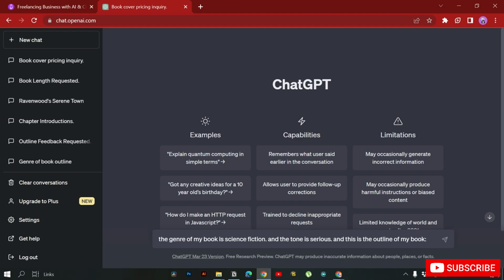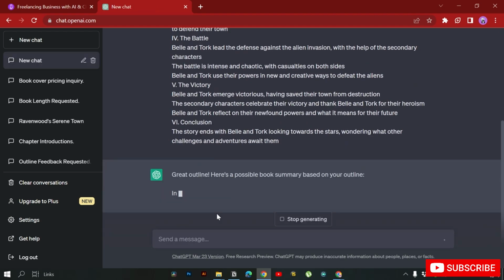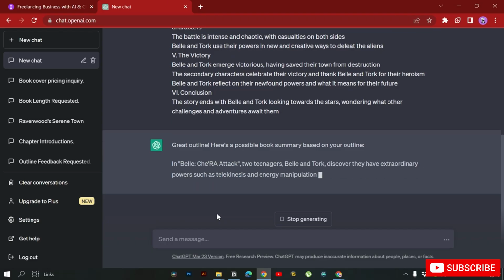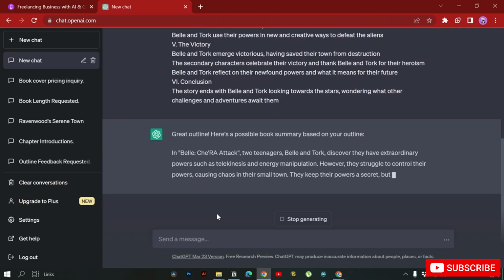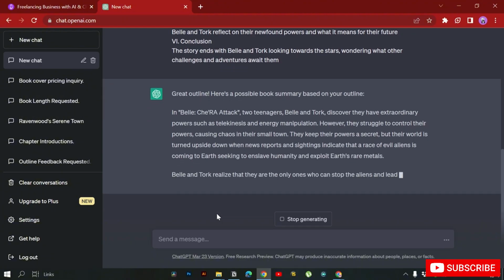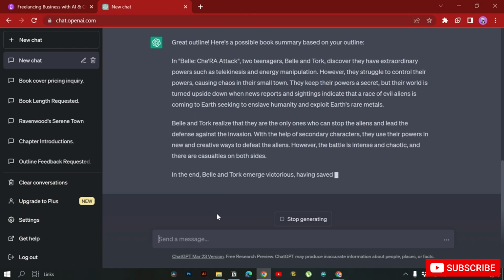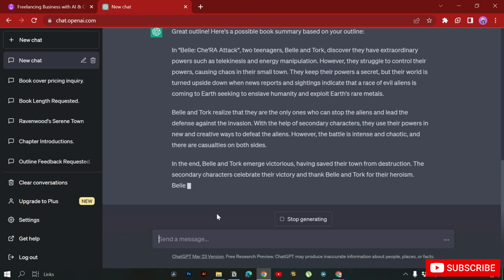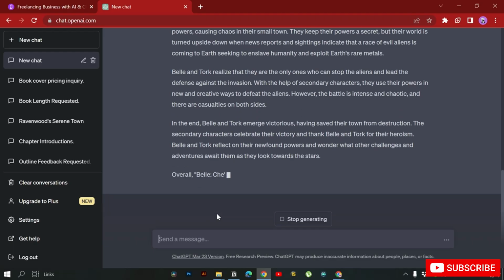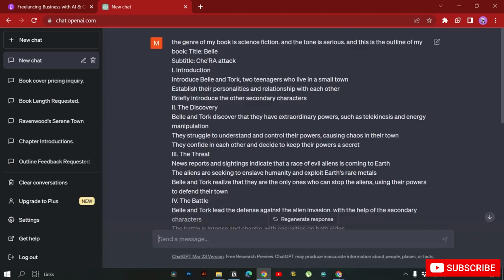Okay, and I can then give ChatGPT the outline of the book. Basically, I have not asked for anything, but ChatGPT understands the outline. Here's a possible book summary based on the book. Of course, we don't need a book summary, but ChatGPT goes on and creates one for us. So first of all, when we tell this to ChatGPT, we can then go on and ask ChatGPT to create an outline for each of these chapters.